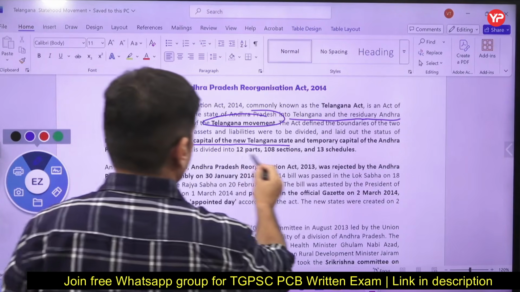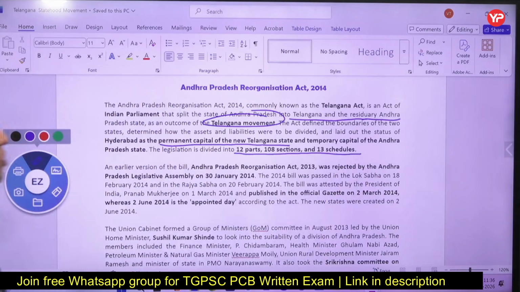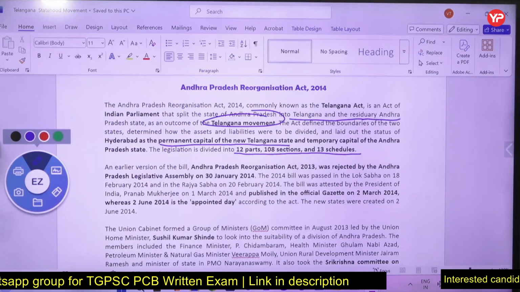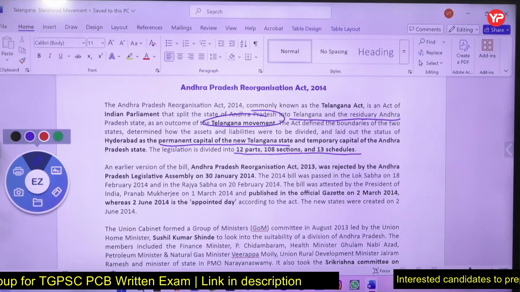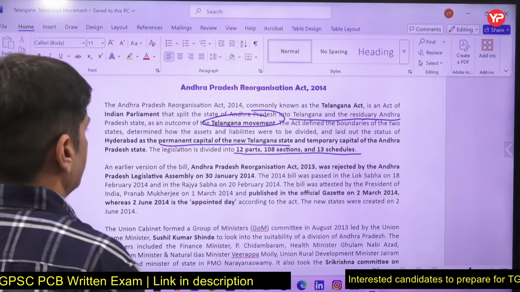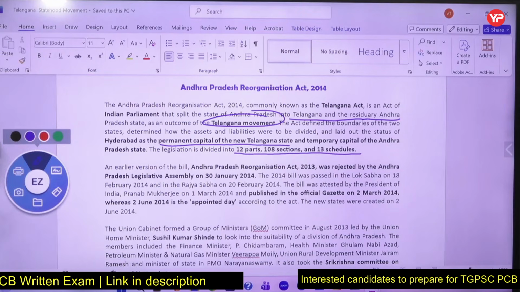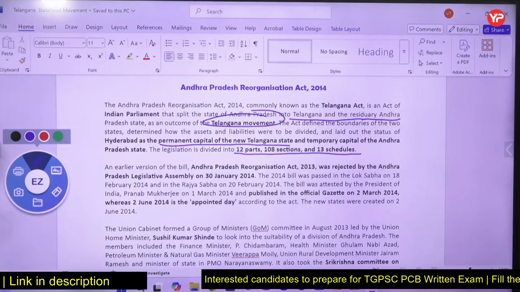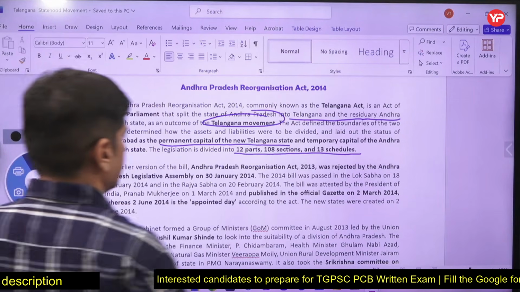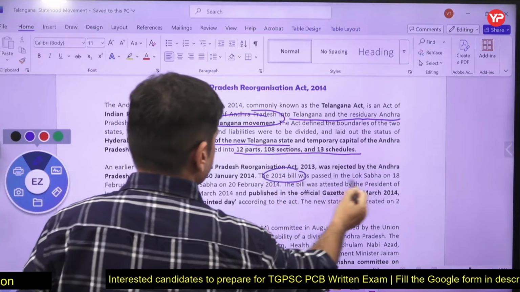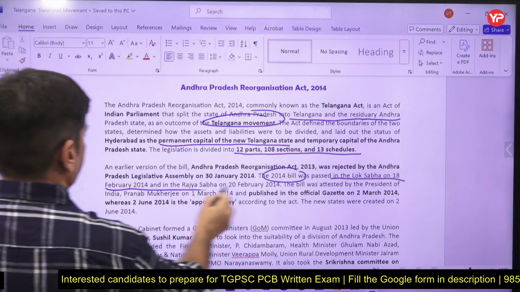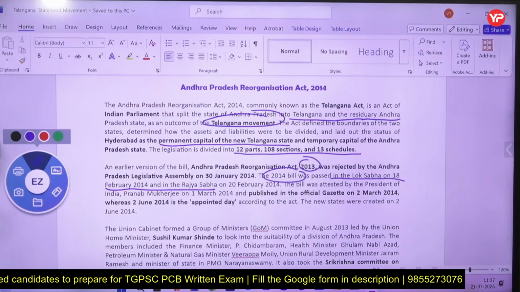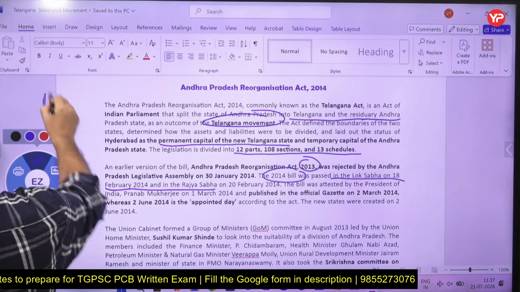So there are some parts, some sections, some schedules of the Andhra Pradesh Reorganization Act 2014. Earlier this was a bill, it was not an act, it was a bill. It was rejected by the Andhra Pradesh Legislative Assembly, and then the bill was passed in Lok Sabha in Feb. And why is it 13? Because it was the previous year, 13, and in 14 it was rejected by the Legislative Assembly.